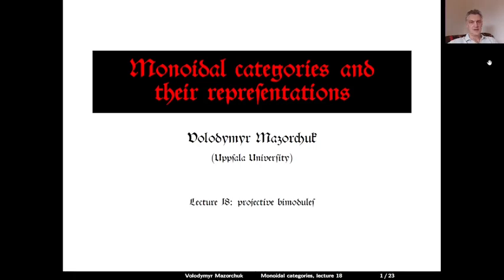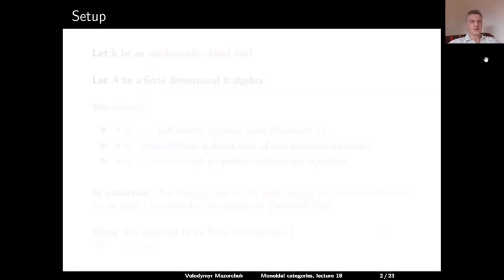Monoidal categories and their representations, Lecture 18, Projective Bimodules. Let us start with the setup. Let K be an algebraically closed field, and let A be a finite-dimensional K-algebra.